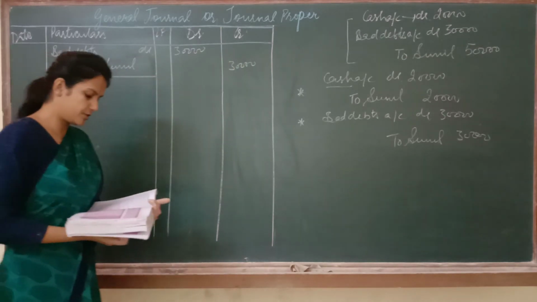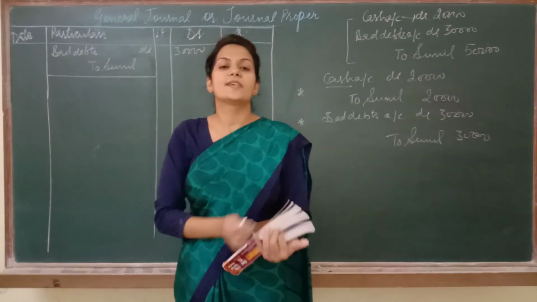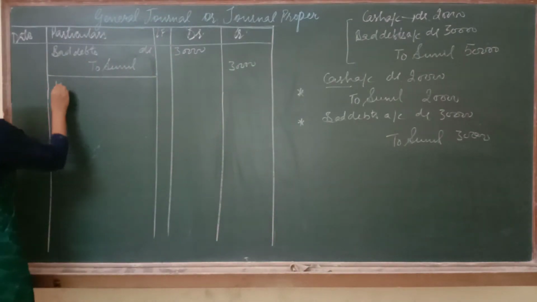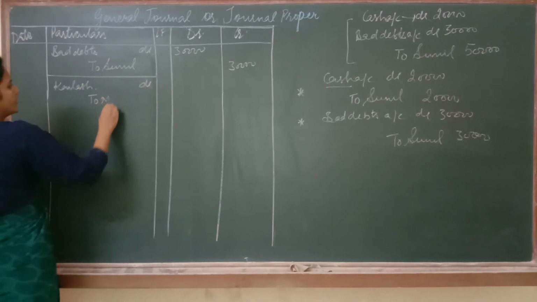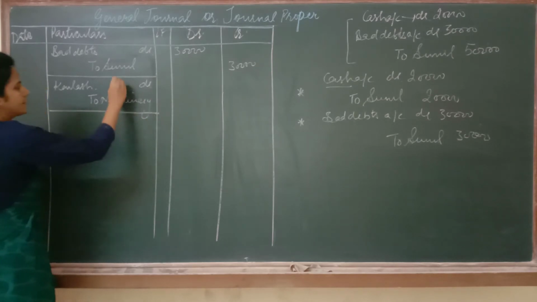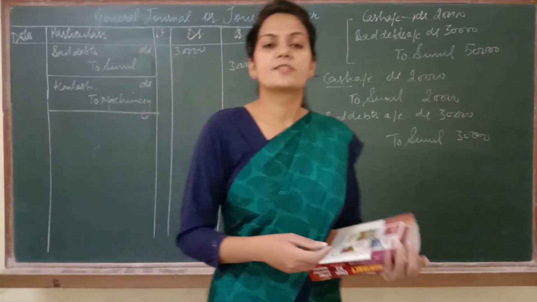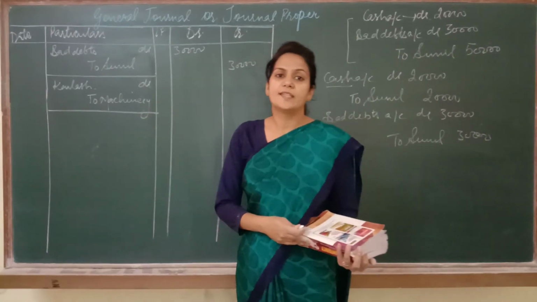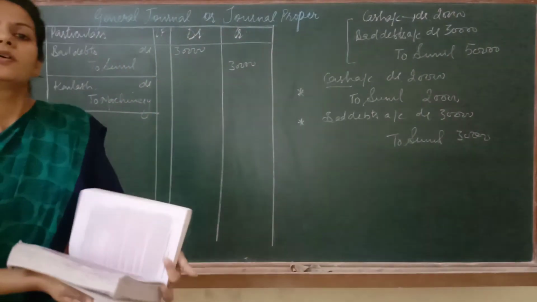Now read the next transaction. An old machinery was sold to Kailash on credit. Now I am selling some machinery to Kailash on credit. Then again the entry will be: Kailash will be debited, because he becomes our debtor, to machinery, as machinery goes out of the business. Now you can judge on your own. This entry cannot be recorded in any book because selling of machinery is not our business. This machinery is an asset for us, and sale and purchase of an asset can't be recorded in any book, so we have to record this transaction in journal proper.